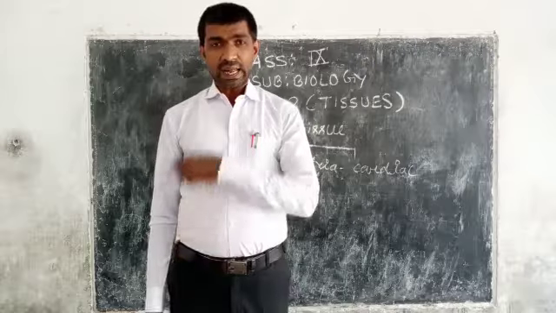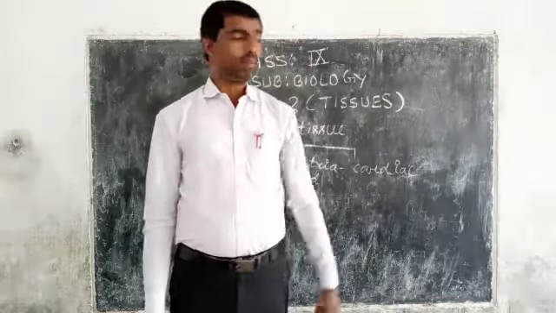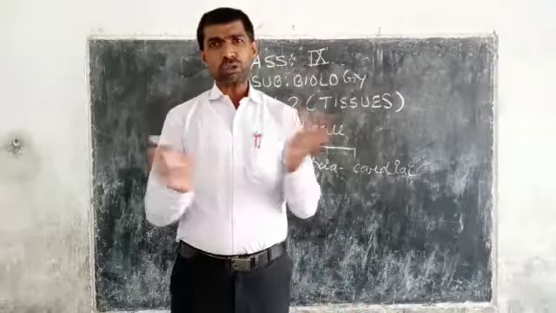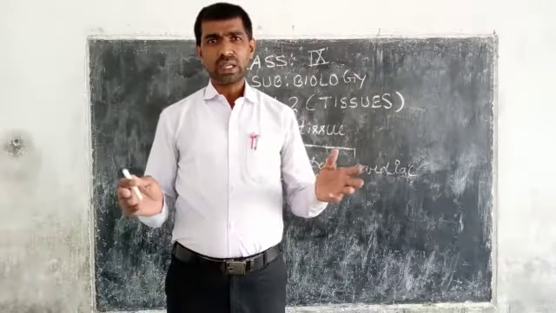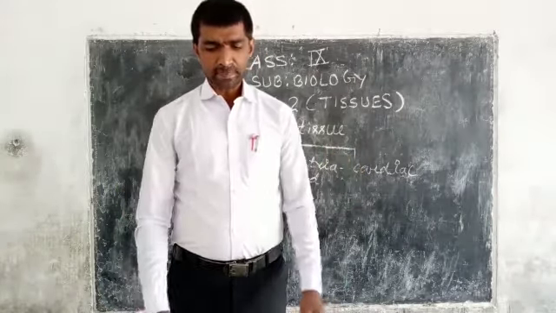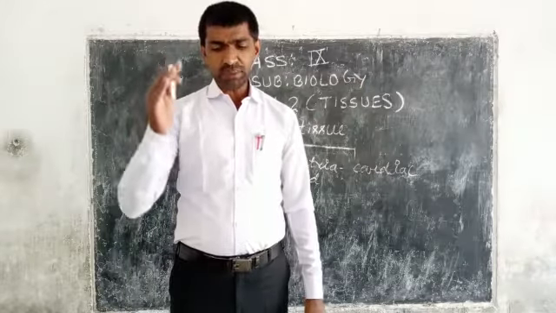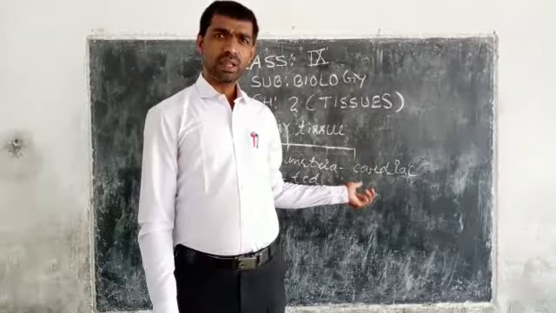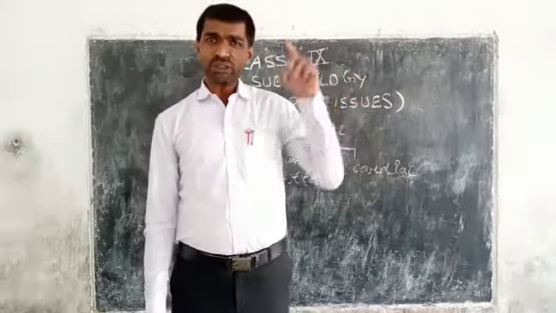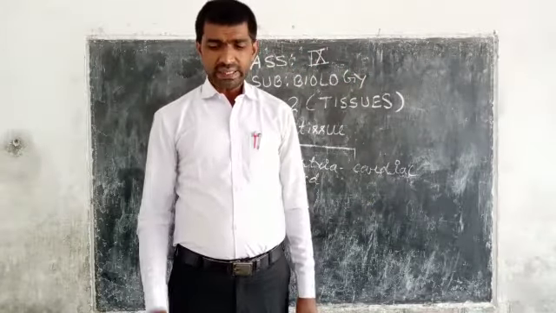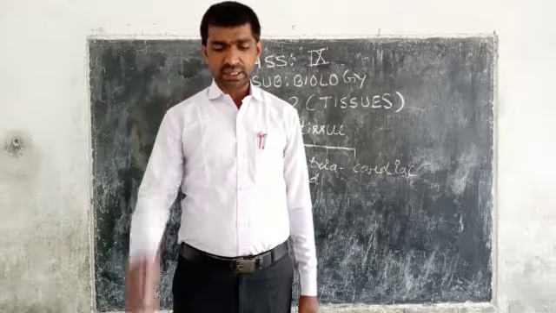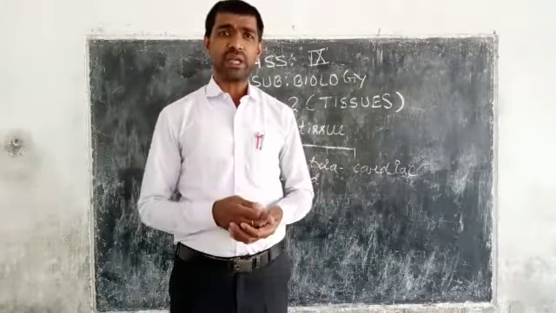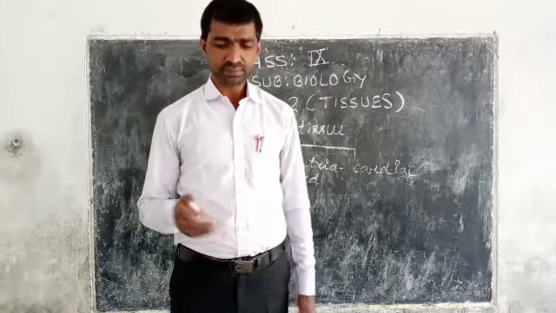Then I am telling the structure of the unstriated muscles. How do they look? The muscles are long and spindle shaped, unbranched, arranged in bundles, and they don't bear striation. Hence they are named unstriated muscles.